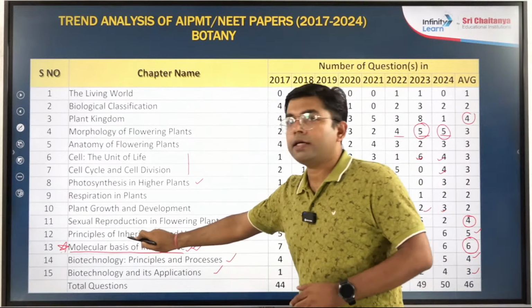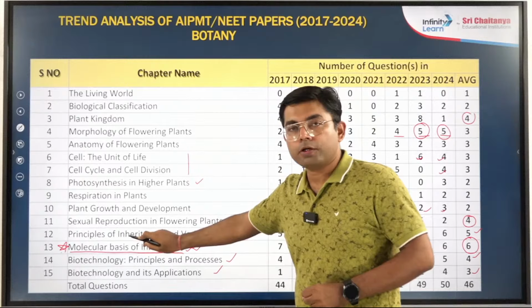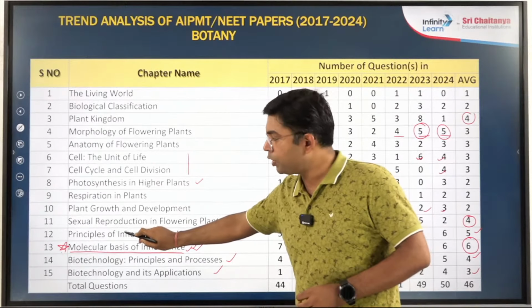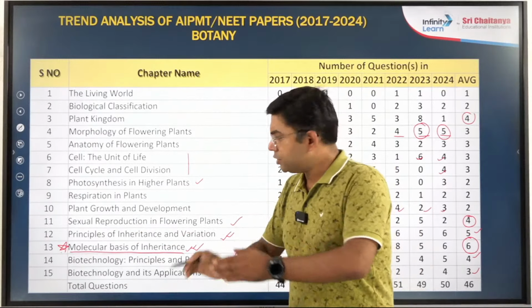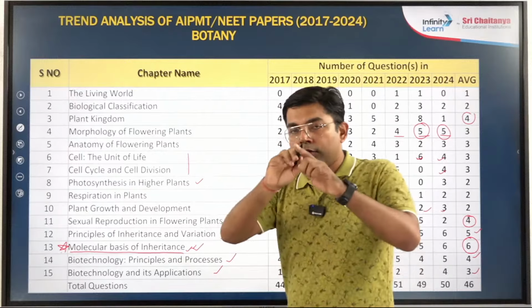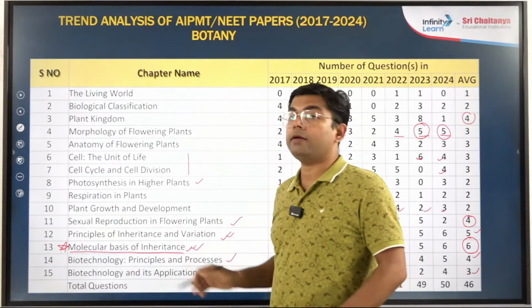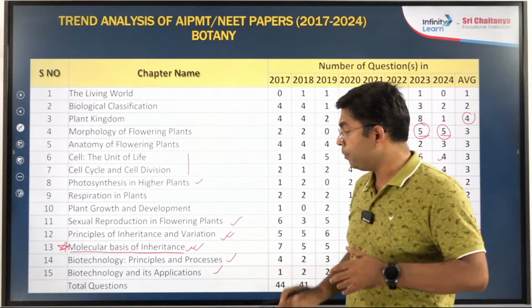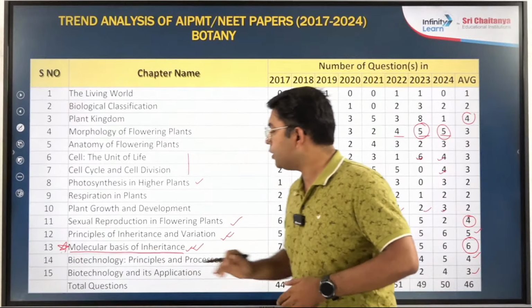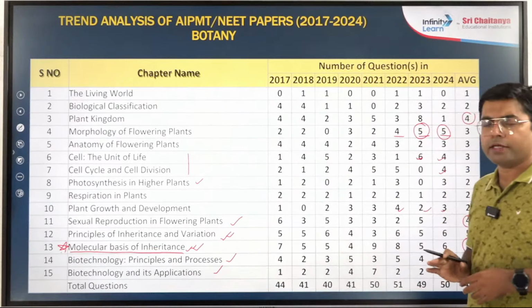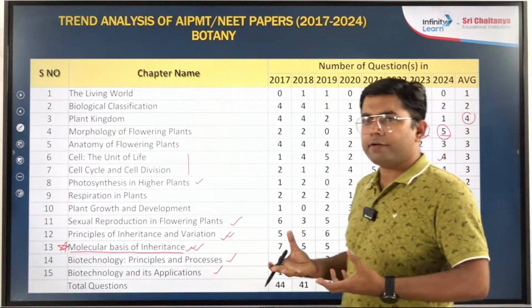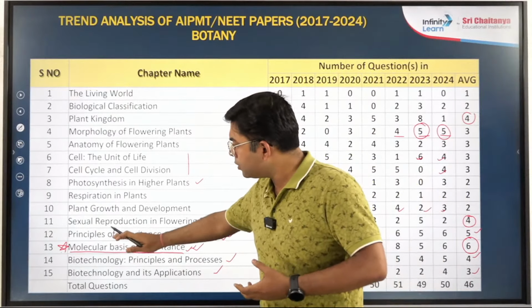So in this chapter, reading the NCERT line by line is important. Understanding the concepts is very important. Once you understand the concept, you can answer all the questions. Understanding the flow chart plus reading the NCERT line by line will be very important. Now, biotechnology, principles and its applications, is a comparatively easy chapter if we compare it with these two chapters.